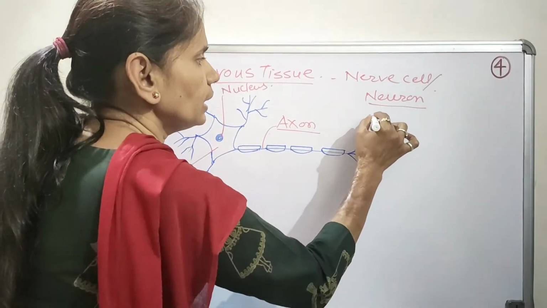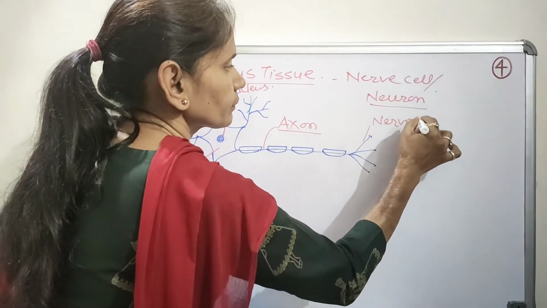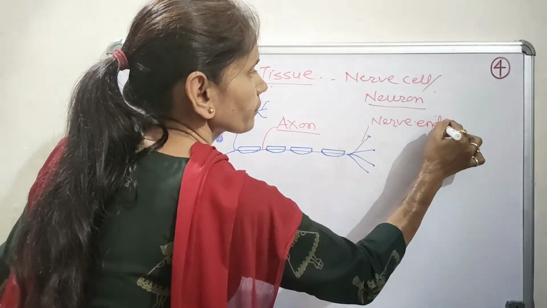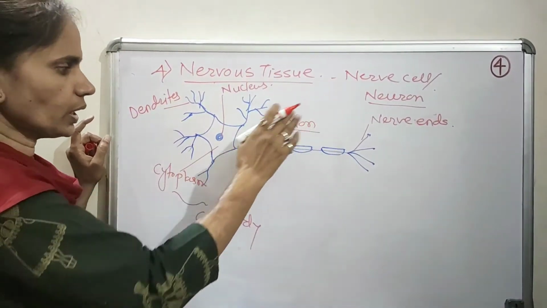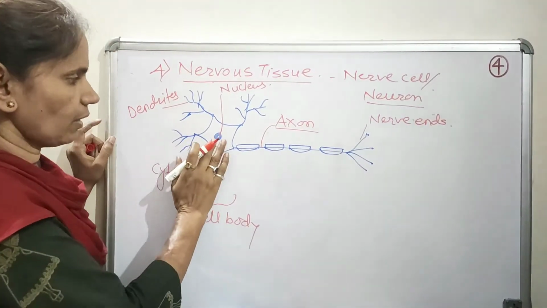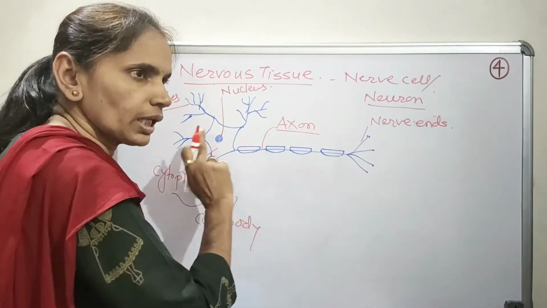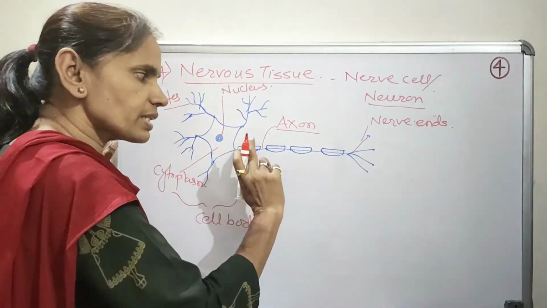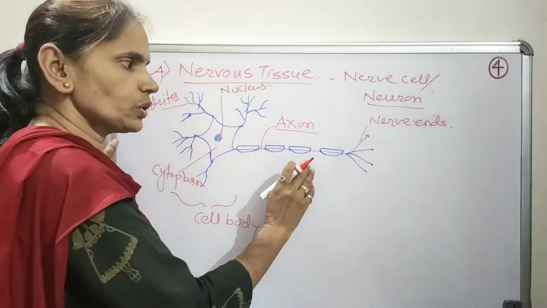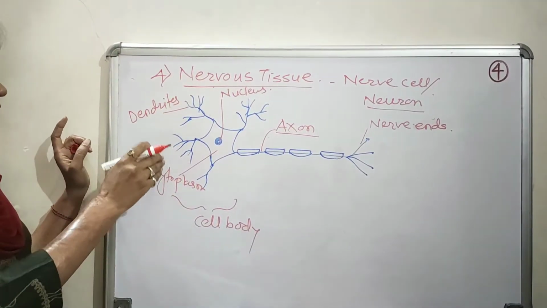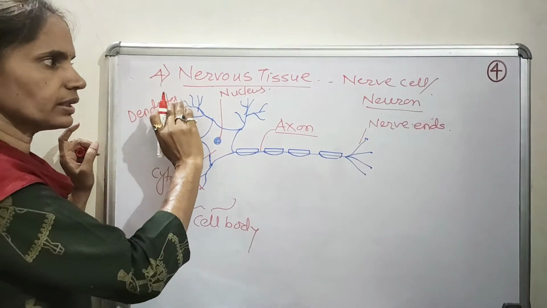And these are the nerve endings. So the neuron consists of a cell body having a nucleus and cytoplasm. It has two different types of processes: a single long unbranched process that is known as the axon and several branched processes that are known as dendrites.